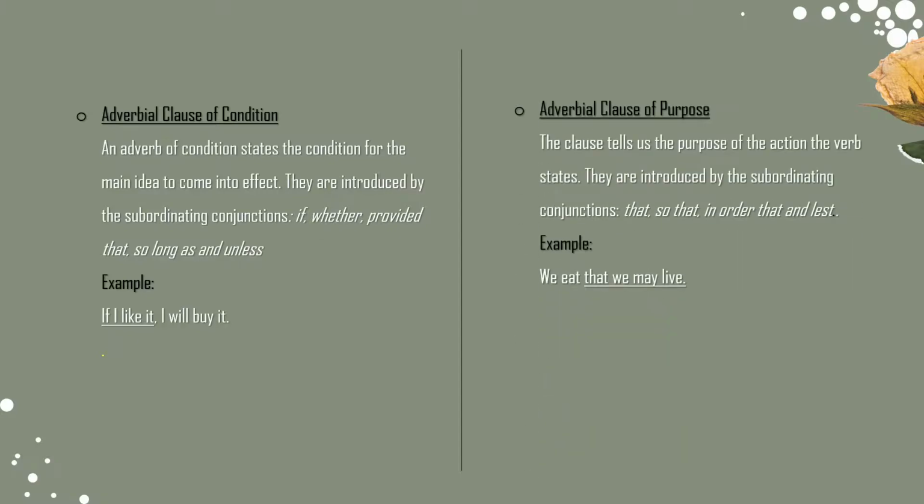Next, adverbial clause of purpose. The clause tells us the purpose of the action the verb states. They are introduced by the subordinating conjunctions that, so that, in order that, and lest. For example, we eat that we might live.